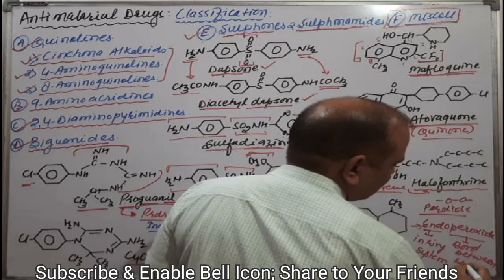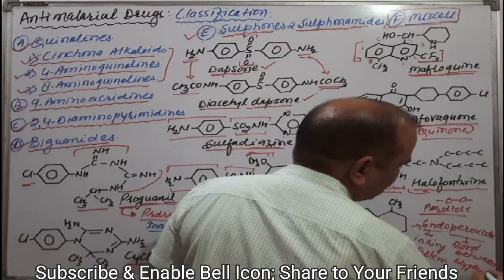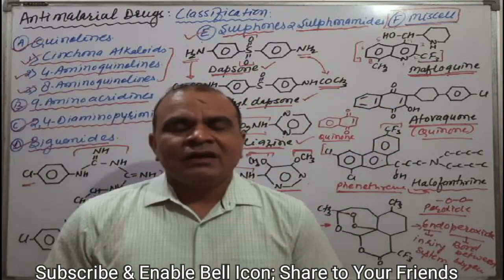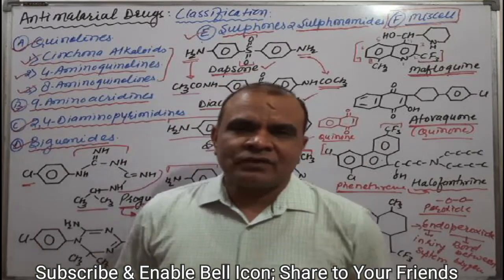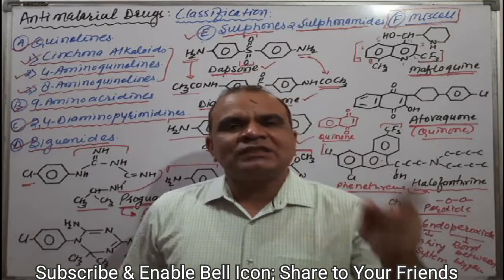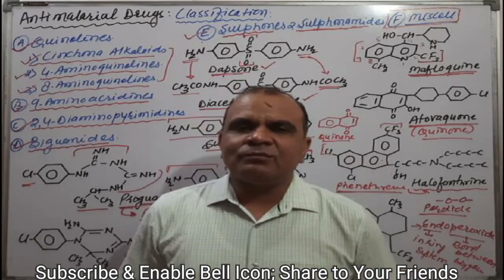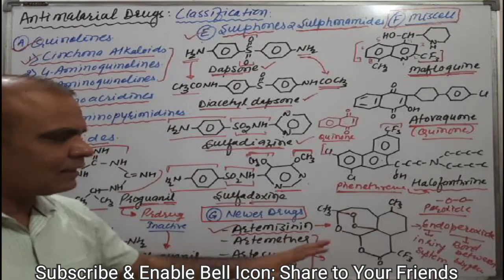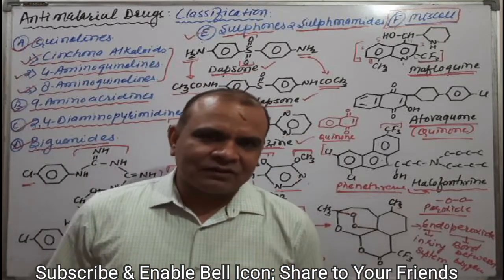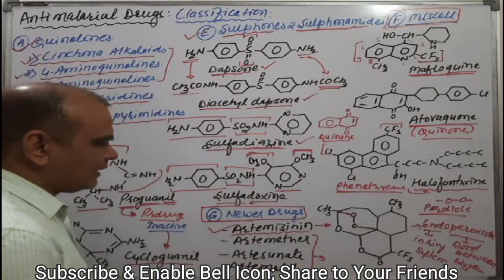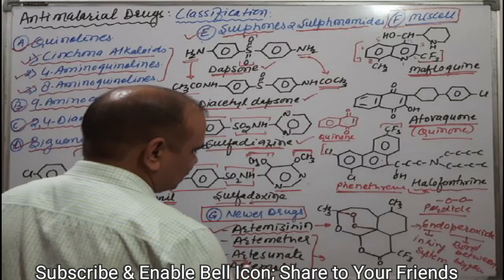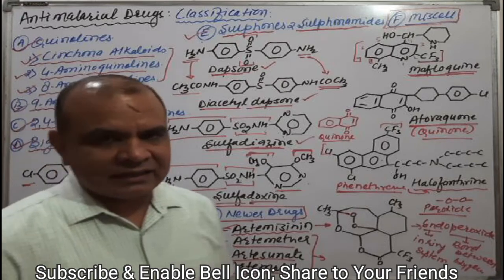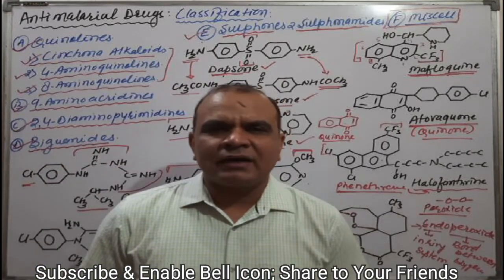Now, one time a question was asked in GPAT as well as the DCO exam: which endoperoxide derivative is used as an antimalarial? The answer is artemisinin, artemether. These all have the endoperoxide structure. These are the newer drugs. Artemether is another one, then artesunate and arteether. These are all from the same category and are derivatives also. Fosmidomycin is another new drug which comes under this newer category.